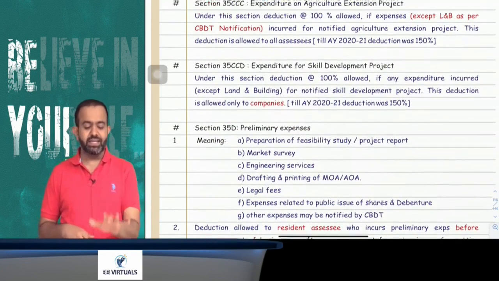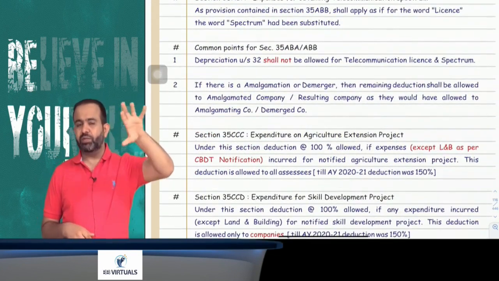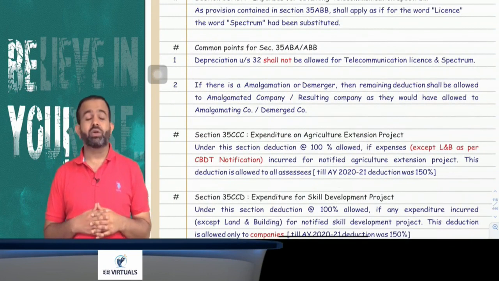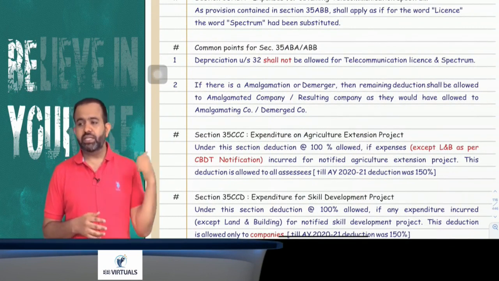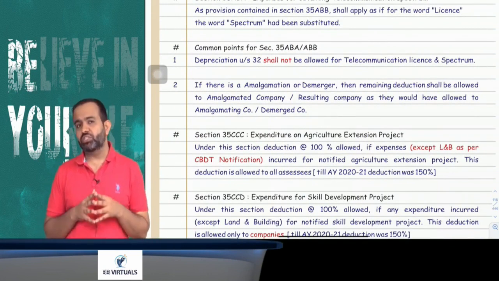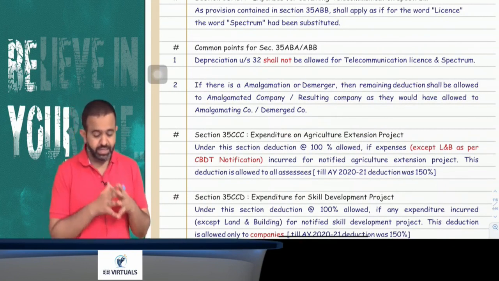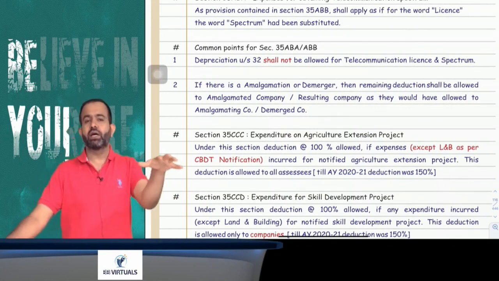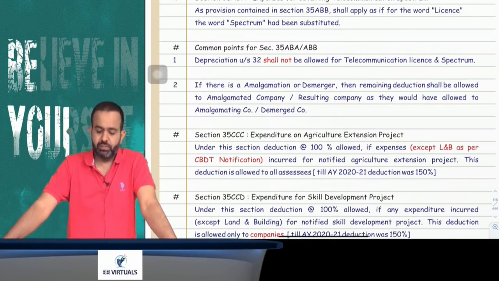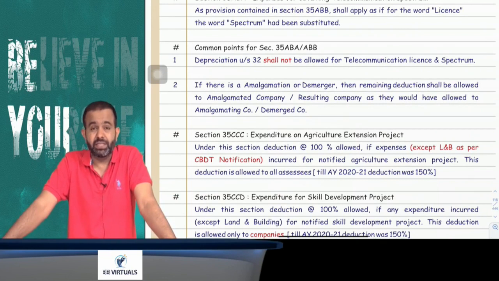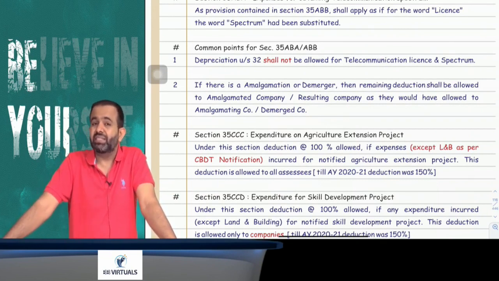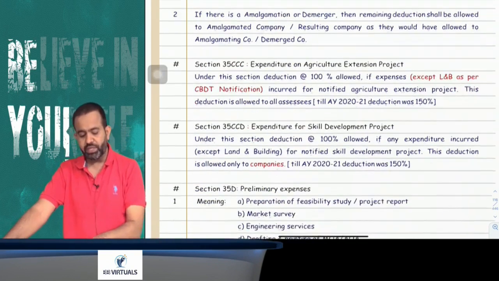Yes. Now next part is related to, sir, suppose there is one more point, on telecommunication license or telecommunication spectrum, you claim the deduction under this section. Is depreciation allowed? Answer is no. When you already claim the deduction under this particular section, then depreciation is not allowed for that particular license. Now one more point, suppose sir, in between the unamortized period, suppose there is an amalgamation or demerger, then the question is, will the remaining deduction be allowed to the new company? Answer is yes. So if there is an amalgamation or demerger, in that case remaining deduction will be allowed to the new company.